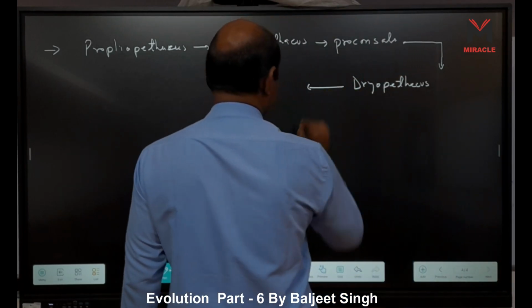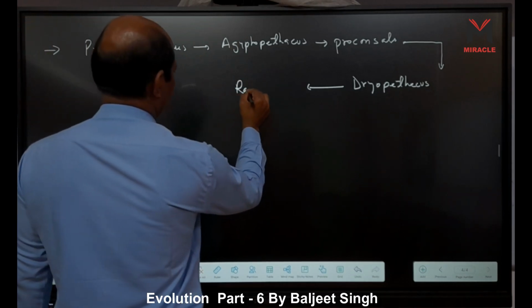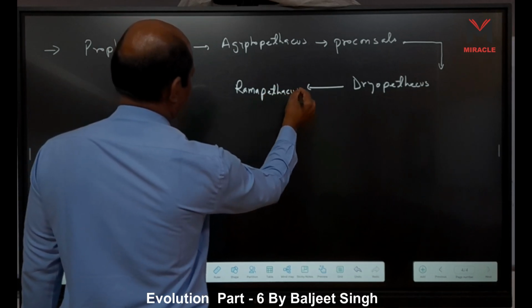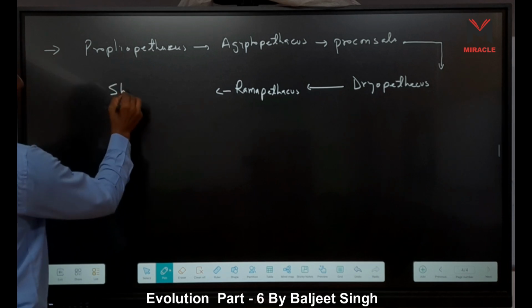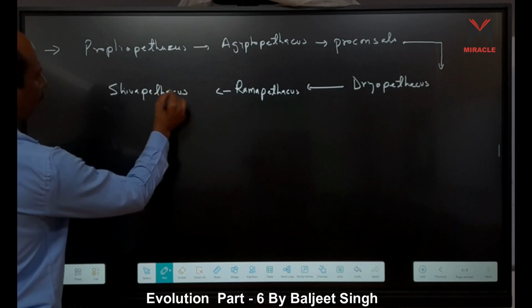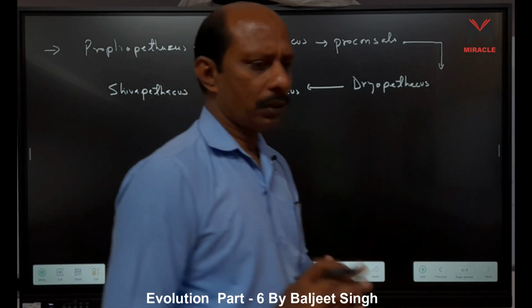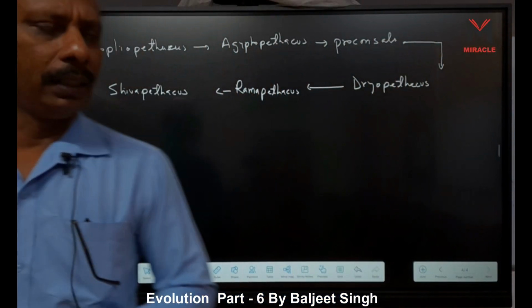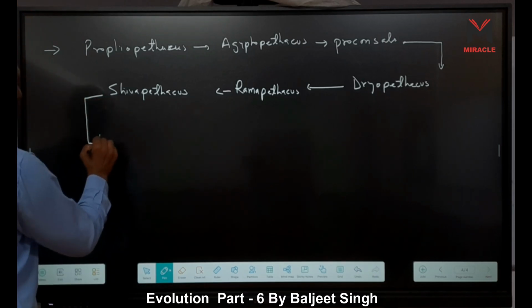After Dryopithecus, who is coming here? Ramapithecus. After Ramapithecus, Shivapithecus. The fossils of Ramapithecus and Shivapithecus are obtained from the Shivalik range of mountains in India, right? From Shivapithecus, Keniapithecus is obtained.